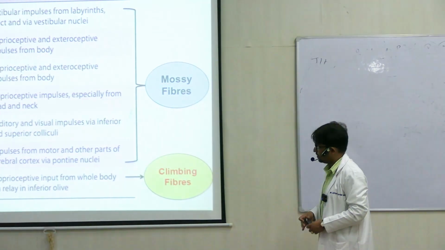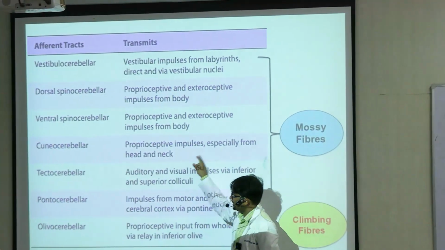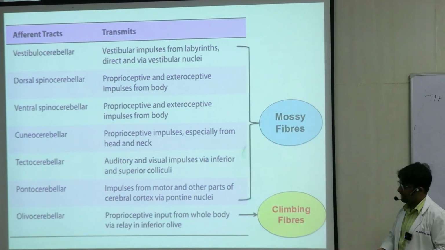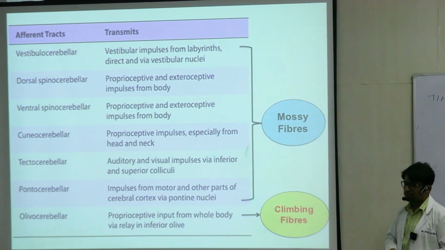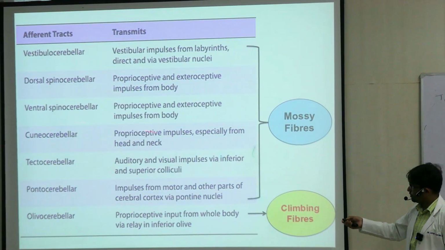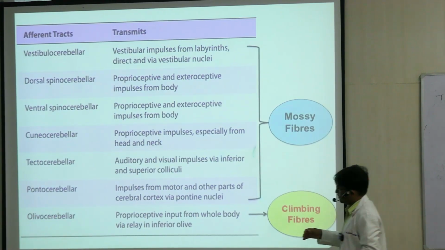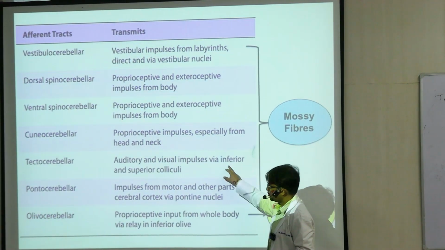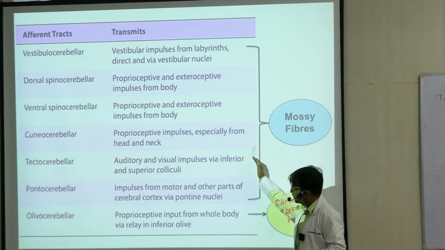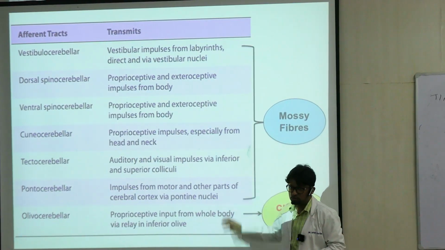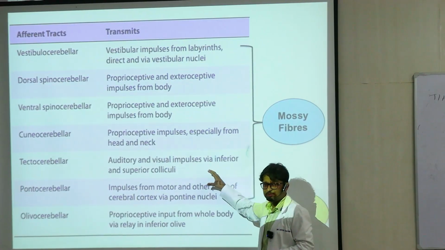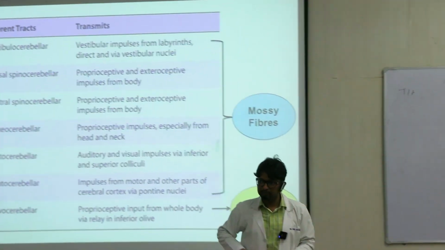Cuneocerebellar also is a proprioceptive input from the head and neck, right? Tectocerebellar, right? Tectum is a structure at the level of the midbrain. So auditory and visual impulses, right? Auditory impulses will relay via the inferior colliculi. Visual impulses relay by the superior colliculi. So from the colliculi, this information which goes to the cerebellum is called the tectocerebellar tract. What is the significance of this sensory tract? What comes to your mind?